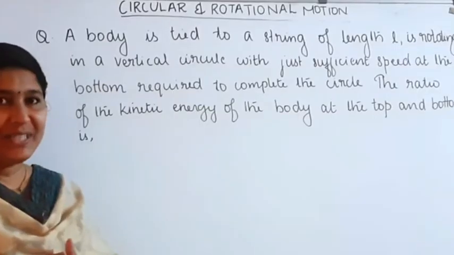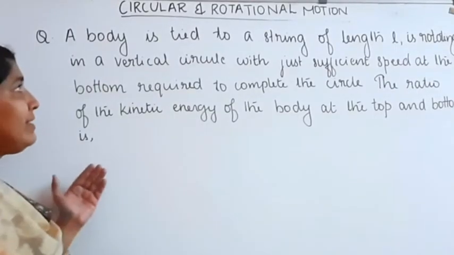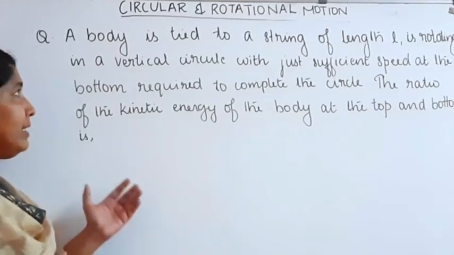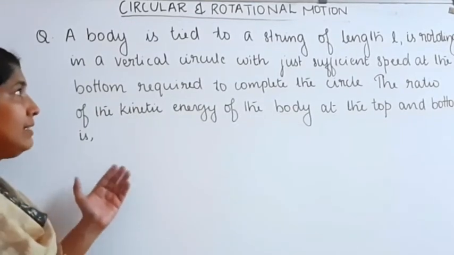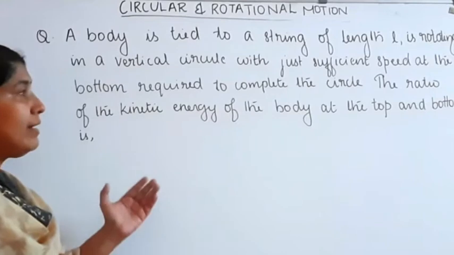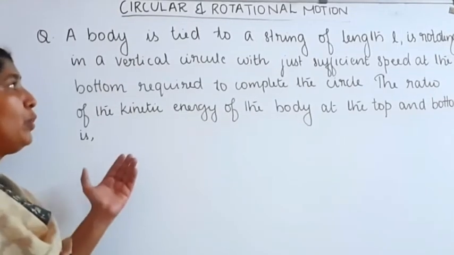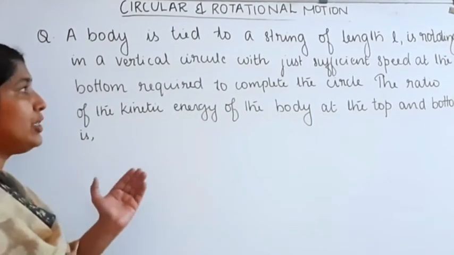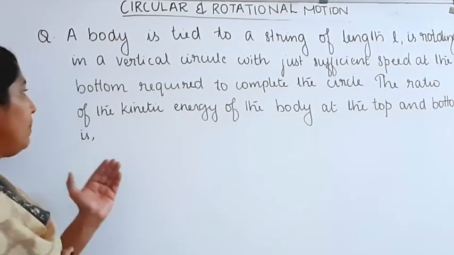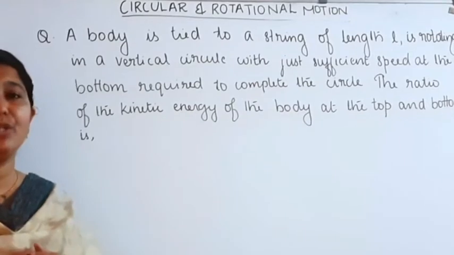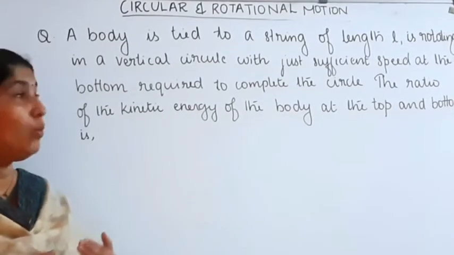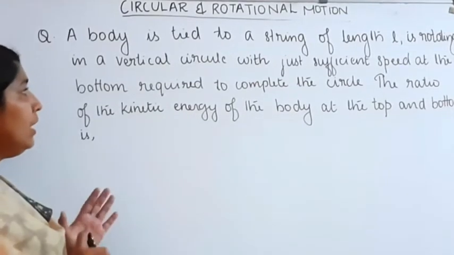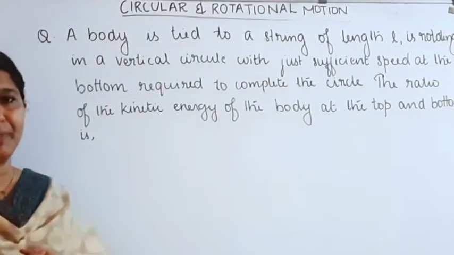Second question. A body tied to a string of length L is rotating in a vertical circle with just sufficient speed at the bottom required to complete the circle. The ratio of the kinetic energy of the body at the top and bottom is? We want to find out the ratio of kinetic energy at the top and bottom of the vertical circular motion.